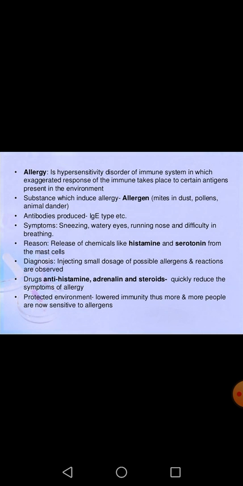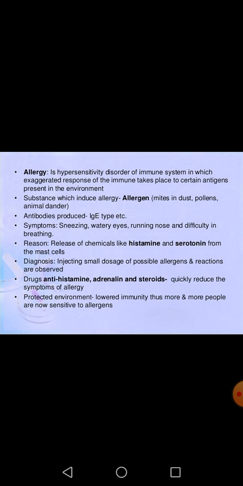Now there are some drugs which are used to treat these allergies. Now what are these drugs? Some antihistamine, some adrenaline, or some steroids can give you relief from those allergic reactions. So antihistamine, adrenaline, and steroids are used to get relief from allergies, and these can quickly reduce the symptoms of allergy.